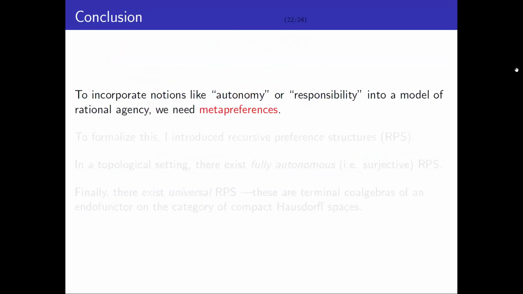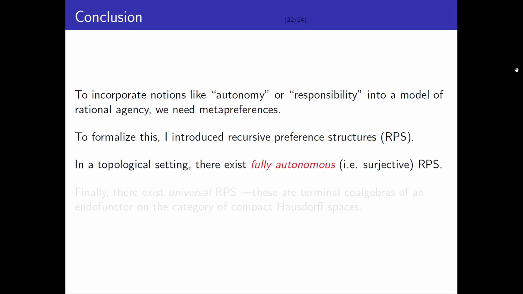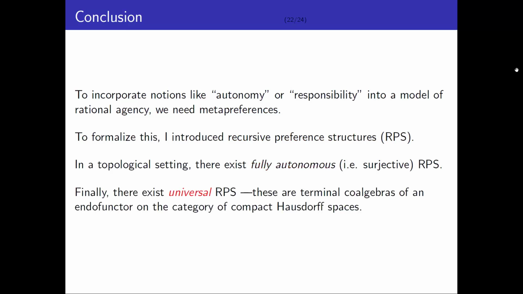To incorporate notions like autonomy or responsibility into a model of rational agency, I've argued we need some notion of meta preferences. To formalize this, I introduced recursive preference structures. In a topological setting, you can construct a fully autonomous recursive preference structure. And furthermore, there exist universal recursive preference structures, which are the terminal coalgebras of an endofunctor on the category of compact Hausdorff spaces. So thank you very much.